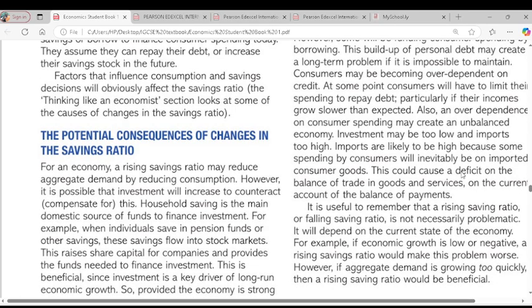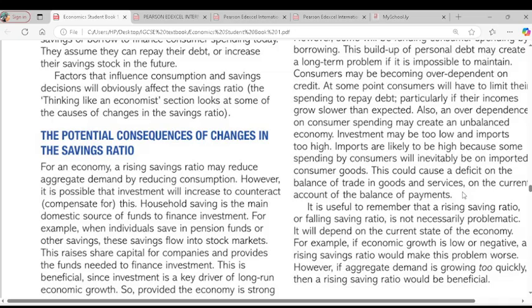So what are the potential consequences of changes in the saving ratio? Changes in the saving ratio could be a rise in the saving ratio or a fall in the saving ratio. So that's what we need to talk about now. We're going to start with a rise in the saving ratio.